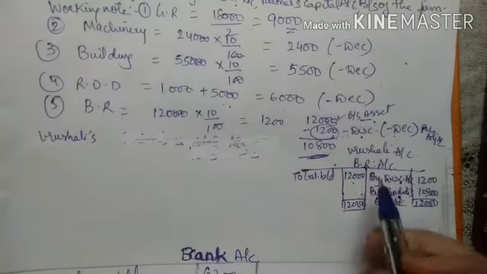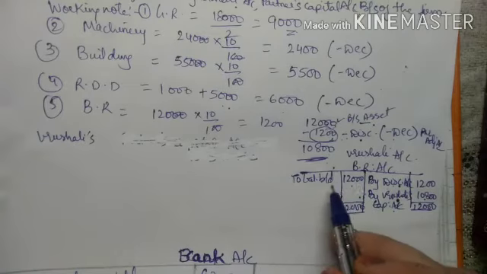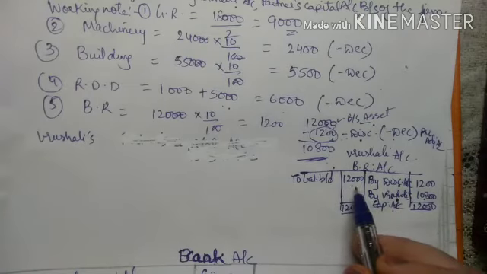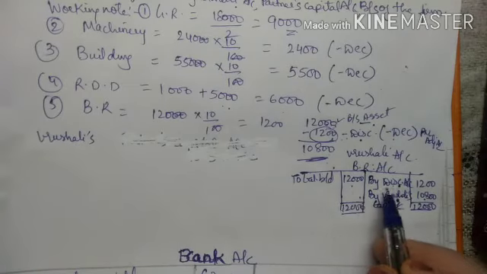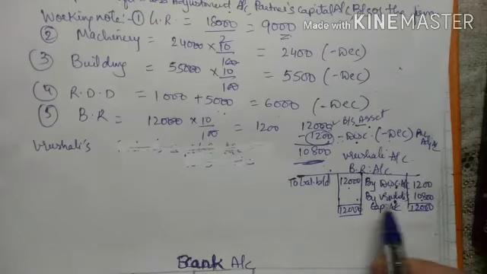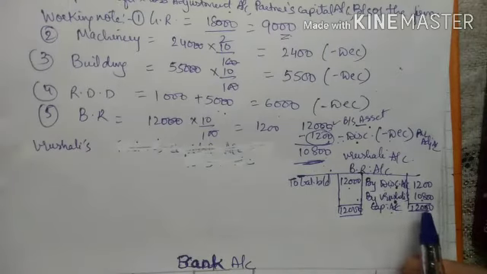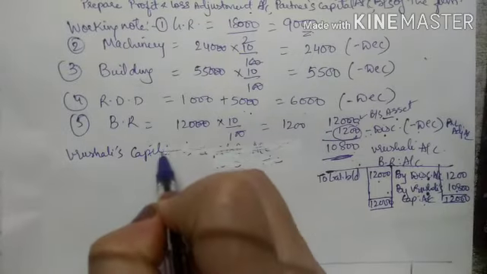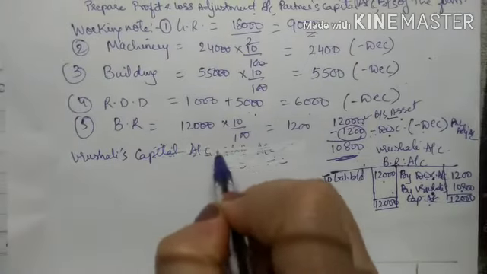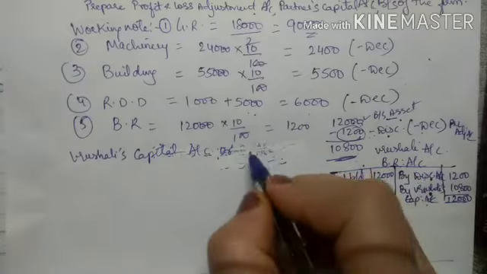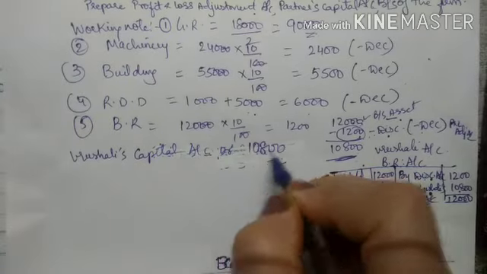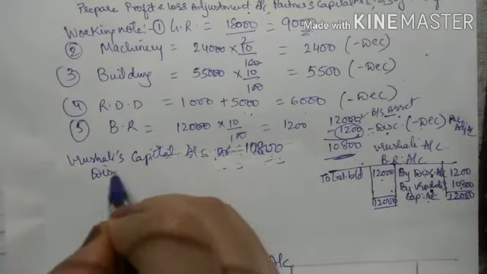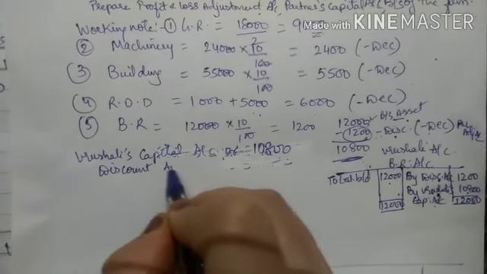Now, why has it come to the debit side? Because see here, my bill receivable account is an asset, so the opening balance is the debit balance. Here it will be by discount 1200, by Vrushali's capital account 10,800. So my entry will be Vrushali's capital account debit 10,800, discount account debit.